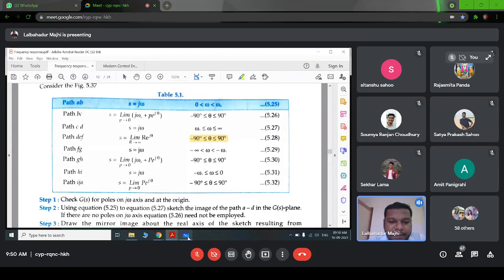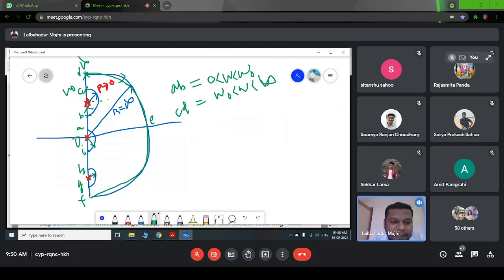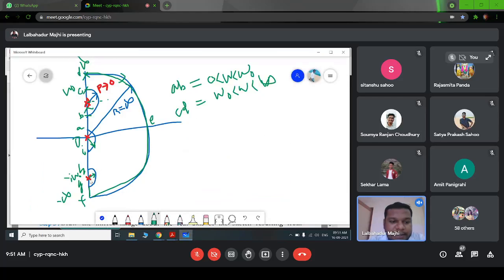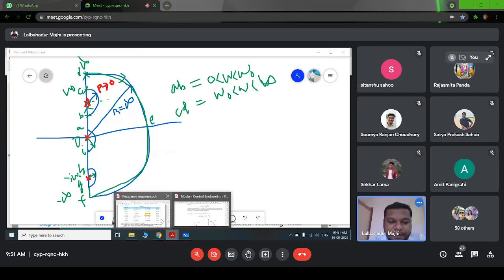Similarly, for this path FG, it is now minus infinite, and we can say it is minus j omega 0. So this path will be this one. Similarly, we can put this value s equal to j omega, and now this frequency varies from minus infinite to minus omega 0.